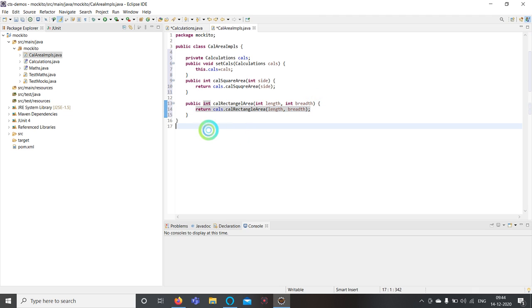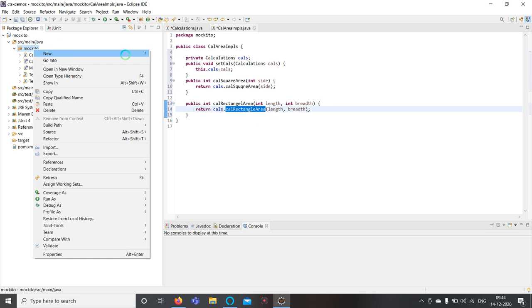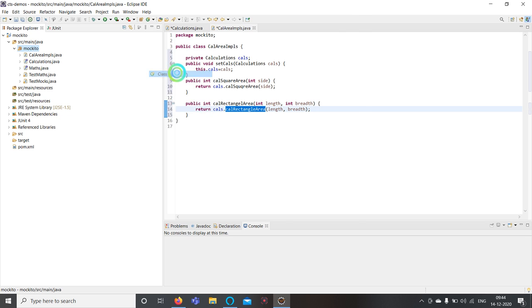So now I have implemented two methods for this: I have called calculate square area by passing the side, and calculate rectangle area by passing the length and breadth. So now we will try to implement or test this case.